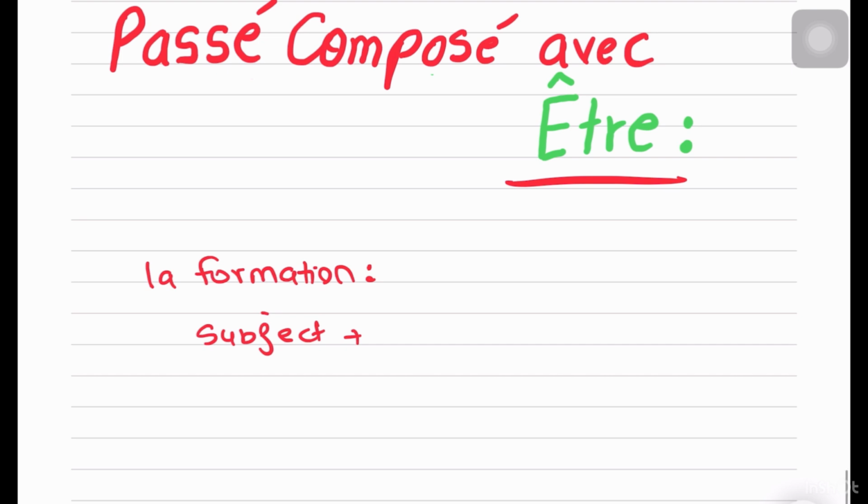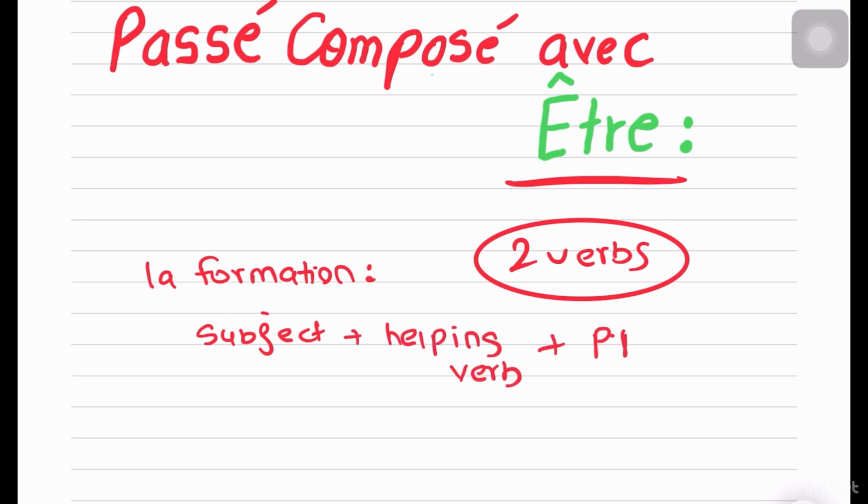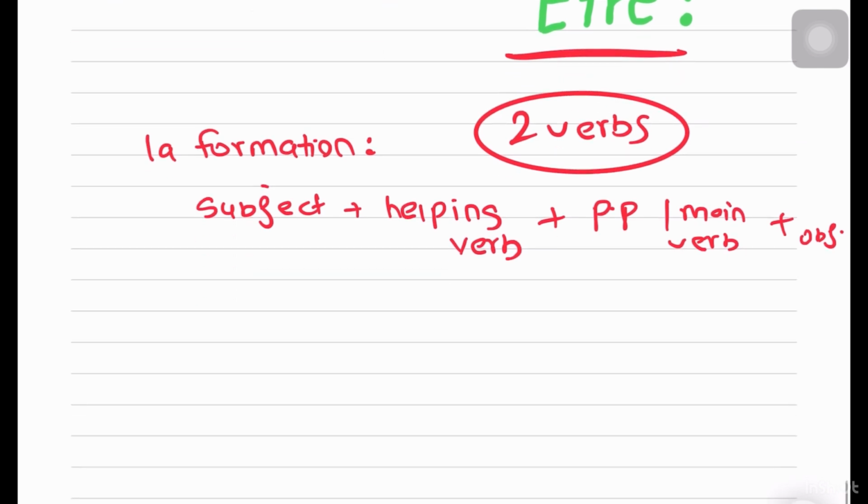Now the thing here is that in passé composé, you will always need two verbs in your sentence. So the first verb is going to be your helping verb or the auxiliary verb, as I told you. And the second one is going to be your past participle or what we call the main verb. And then the rest of your sentence, which is your objet. Now, coming on to the helping verb, it can either be avoir or être, as we've discussed. Avoir portion is done. Now we come to être.